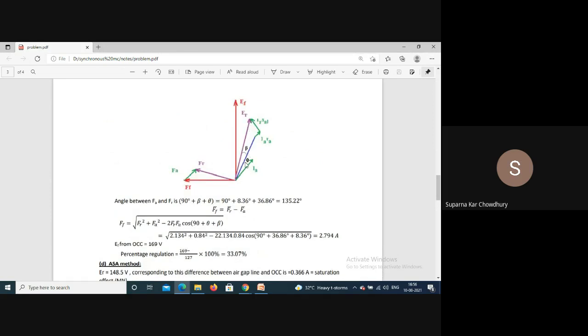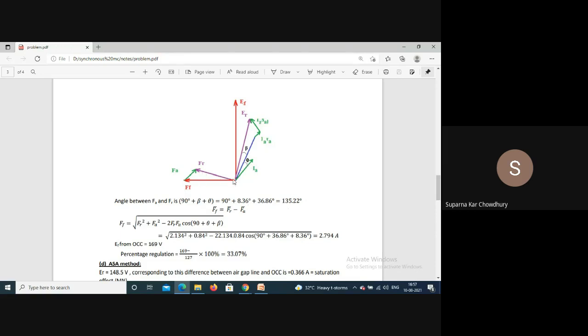So we have, this is VT. This is VT plus IA RA plus IA XAL, so ER. So this angle is beta. So corresponding to ER, we have calculated FR. So this is FR, 90 degrees to ER. Now, this angle between FA and FR will be 90 plus beta plus theta. So this angle can be got.